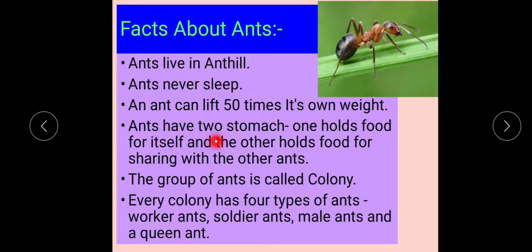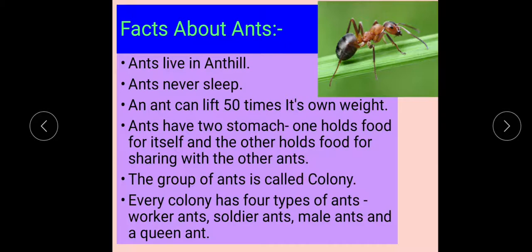Next, ants have 2 stomachs. Very interesting fact. We have only 1 stomach, right? But these ants have 2 stomachs. One holds food for itself and the other holds food for sharing with the other ants.